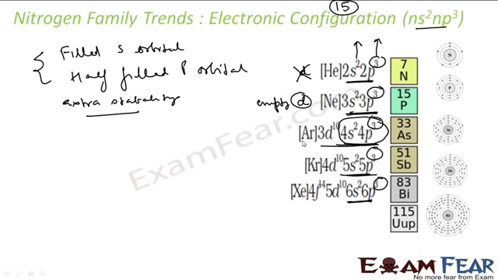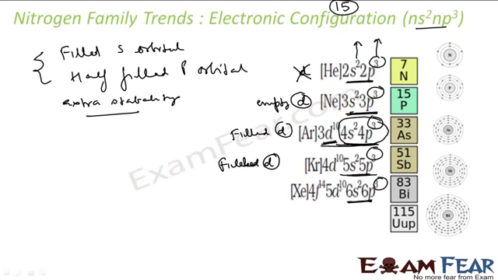Right? For my arsenic, I have a filled d orbital. In fact, for these guys also, I have a filled d orbital, because 3s, 3p and 3d would have been filled here.